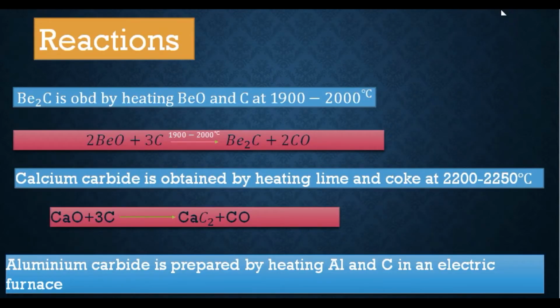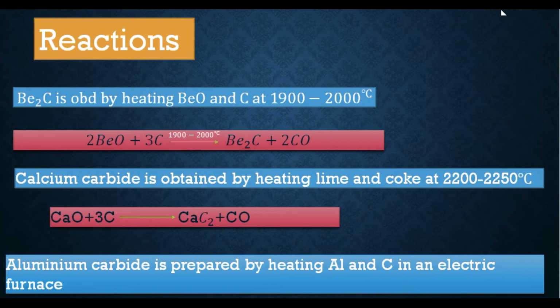The reactions for their preparation are like this: beryllium carbide is obtained by heating beryllium oxide, that is a metallic oxide, and carbon at 1900 to 2000 degrees Celsius. As you can see in the reaction, beryllium oxide is reacting with carbon at 1900 to 2000 degrees Celsius, and this is giving us beryllium carbide plus carbon monoxide.